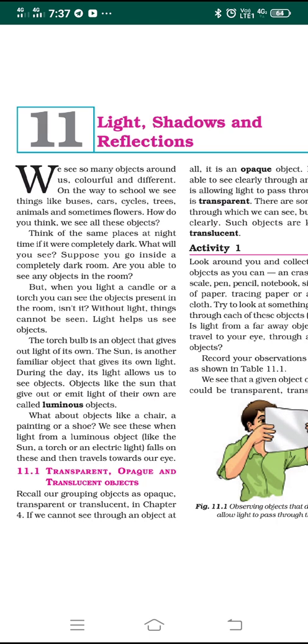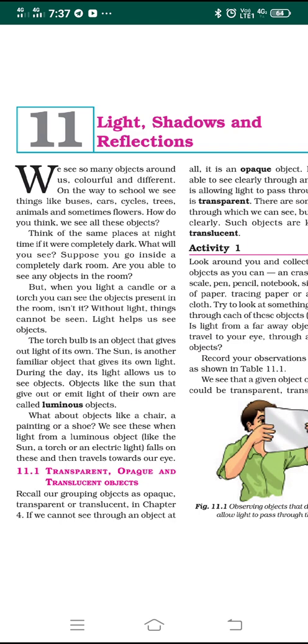What about objects like a chair, table, paint, wall, shoe, rubber? We see these when light from a luminous object falls on them. We are able to see such objects only when light from the sun, a torch or any electric light falls on them.